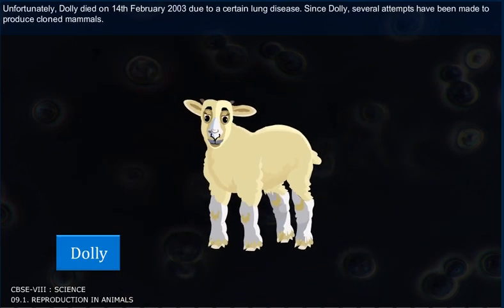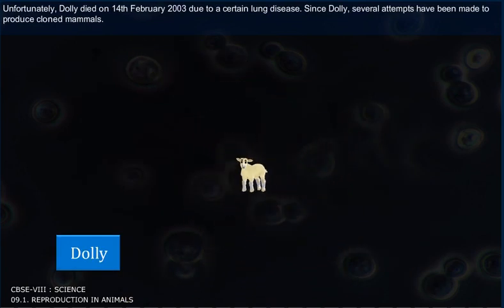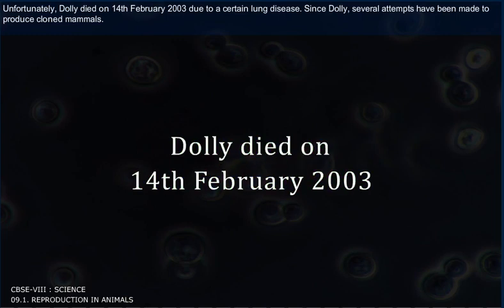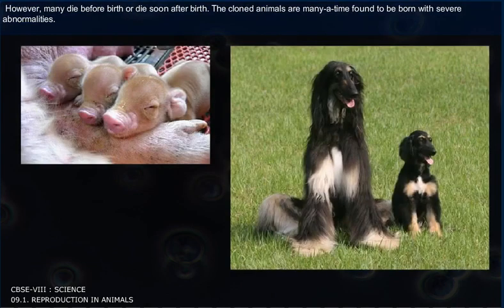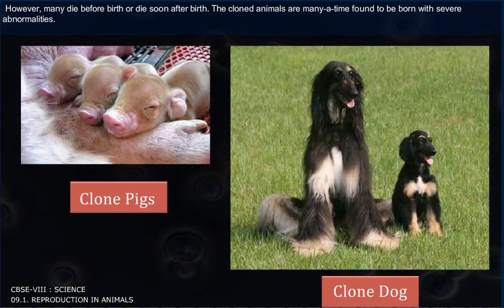Unfortunately, Dolly died on 14th February 2003 due to a lung disease. Since Dolly, several attempts have been made to produce cloned mammals. However, many die before birth or soon after birth. The cloned animals are many times found to be born with severe abnormalities.